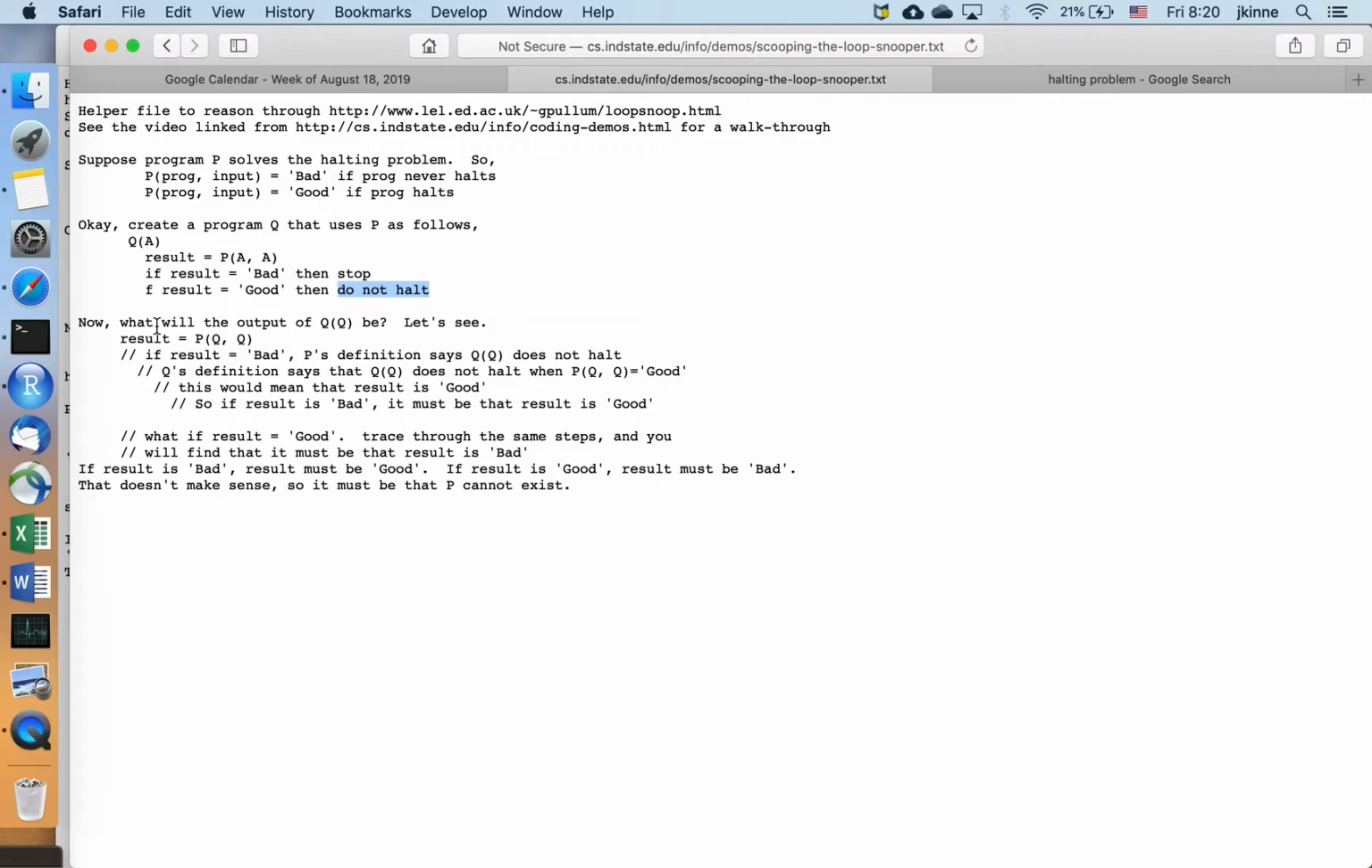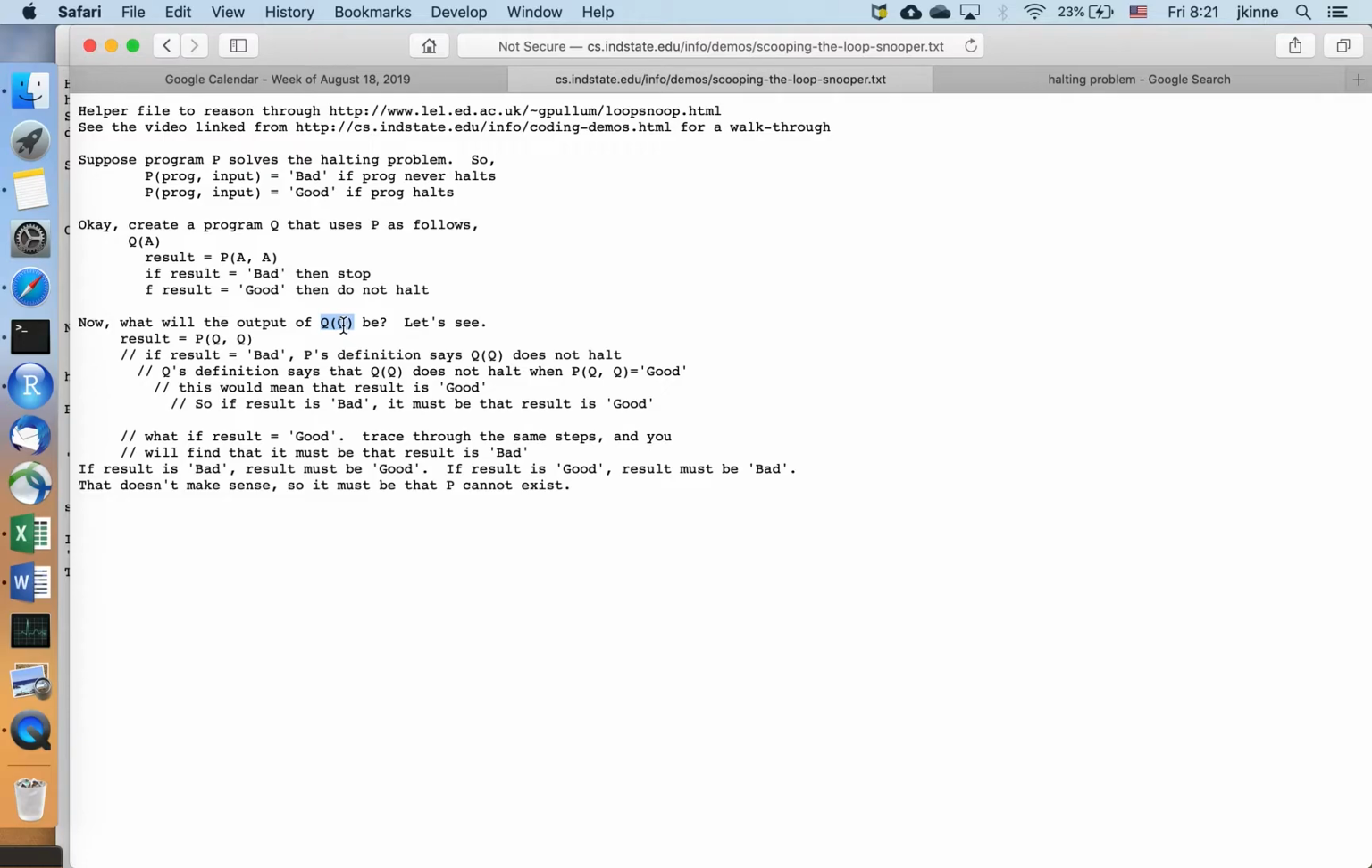Okay, now let's see what happens if we run Q with itself. And you might actually try to figure this out on your own without reading through my notes here. What's going to happen with Q of Q? If you run Q with itself as input and you plug it into this right here, is it going to halt or not halt? That's the question, and we're going to come up with the answer that it's going to halt and it's not going to halt, which it can't possibly do. But see if you can work that out yourself. Just pause the video, think about it. Okay, now we're going to go through it.